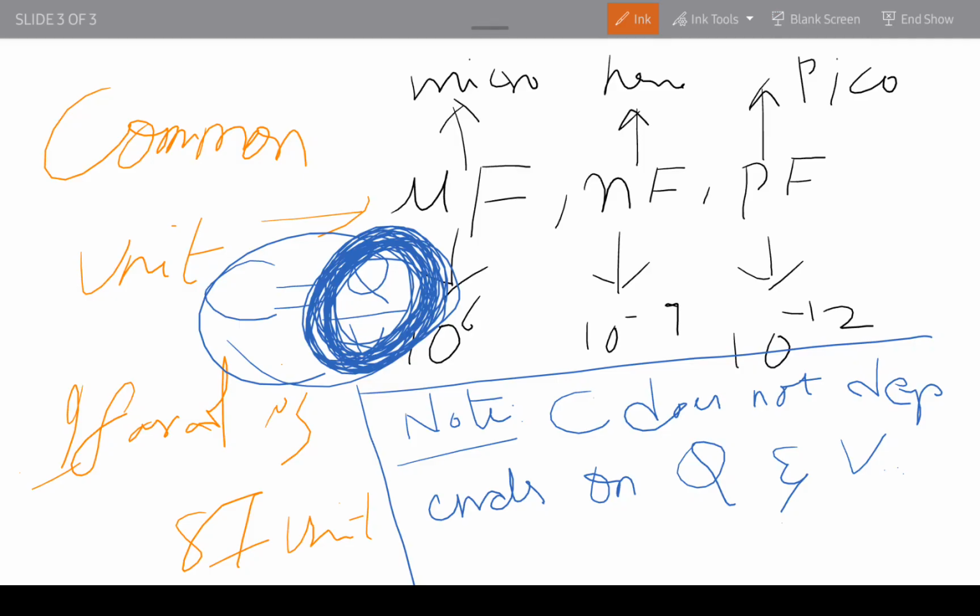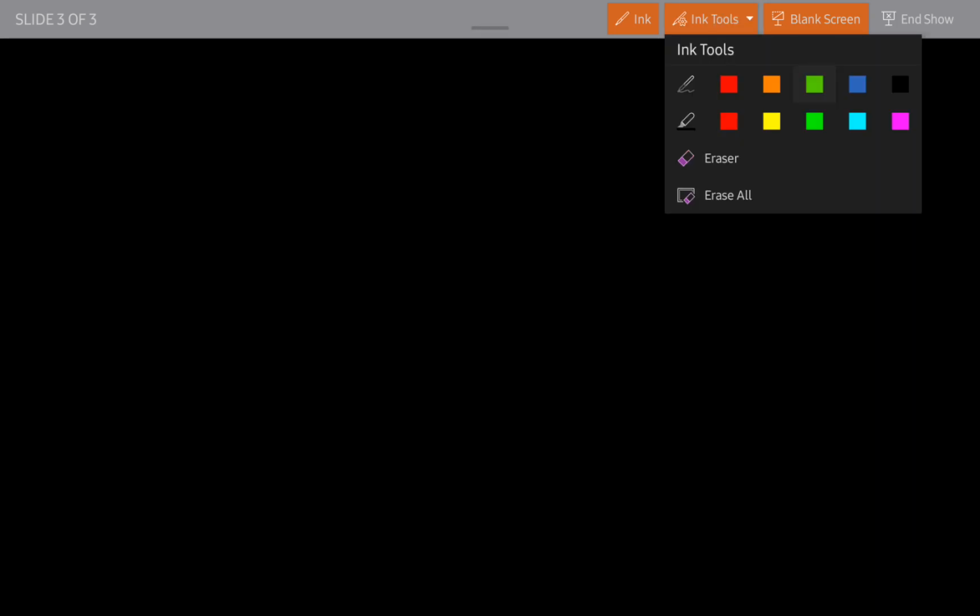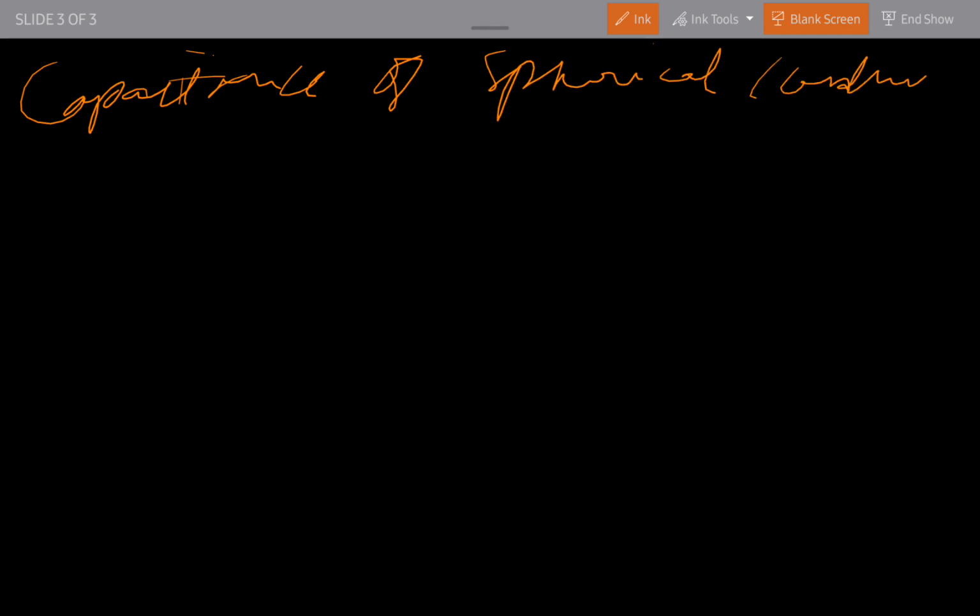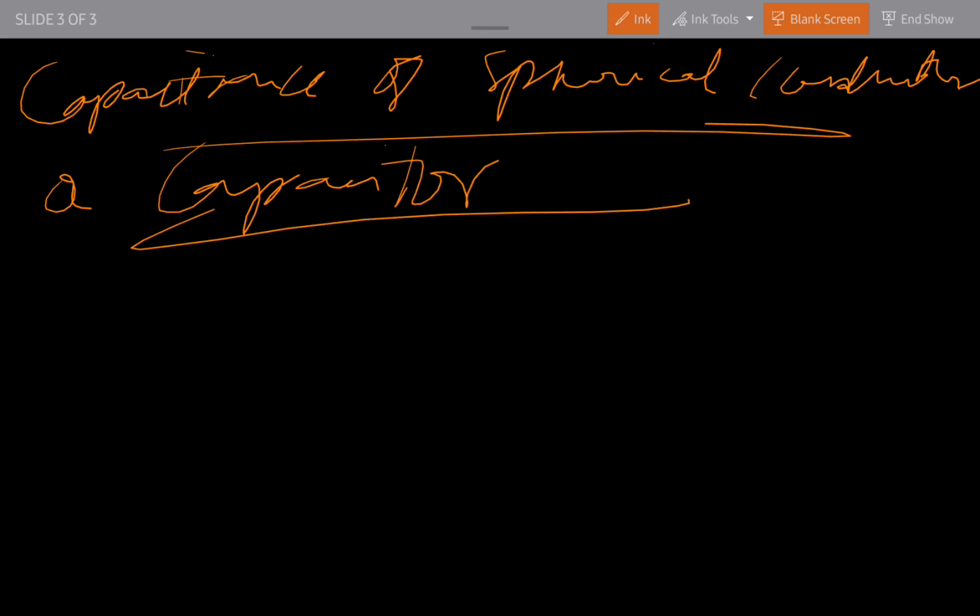Next we are going to discuss the capacitance of a spherical conductor, or capacitor. Listen, this is the heading: capacitance of a spherical conductor, or capacitor. Here, this was the circle.